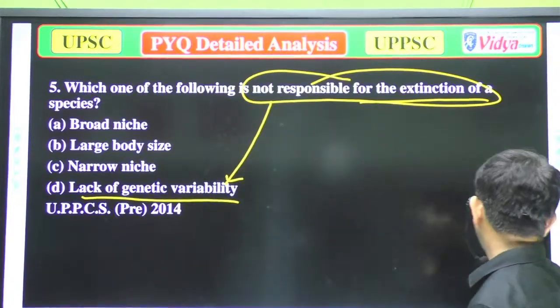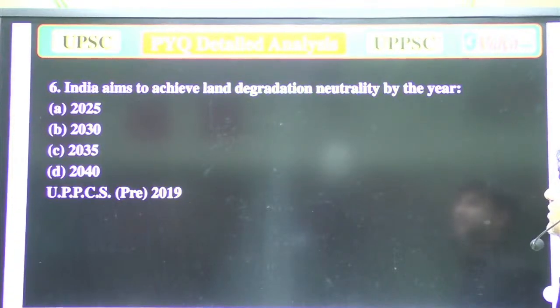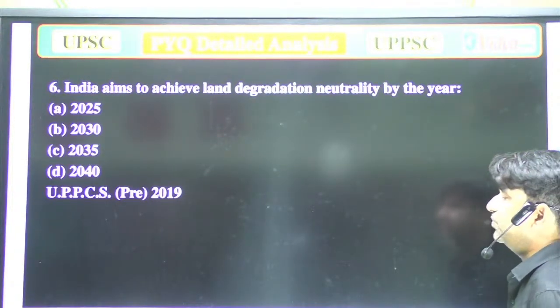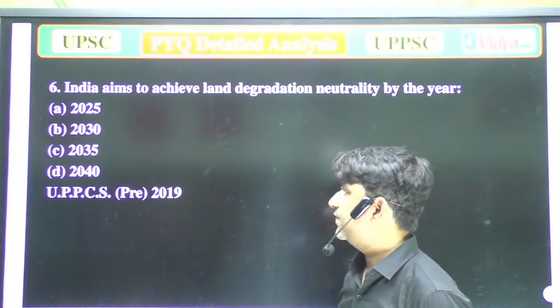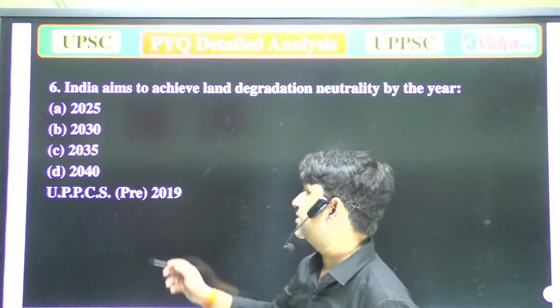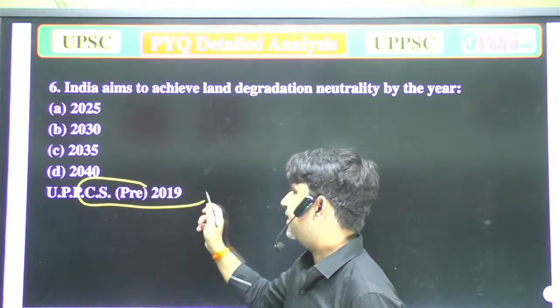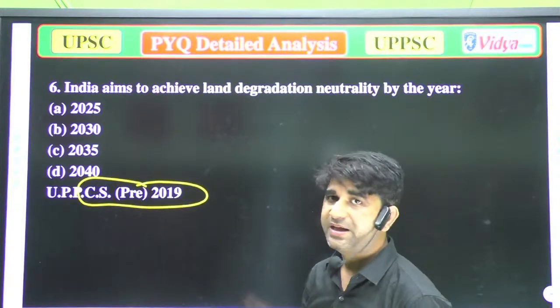Okay. Now we will move to the next question. India aims to achieve land degradation neutrality by the year: A, 2025; B, 2030; C, 2035; and D, 2040. That question has been asked in UPPSC 2019. Please answer that question.